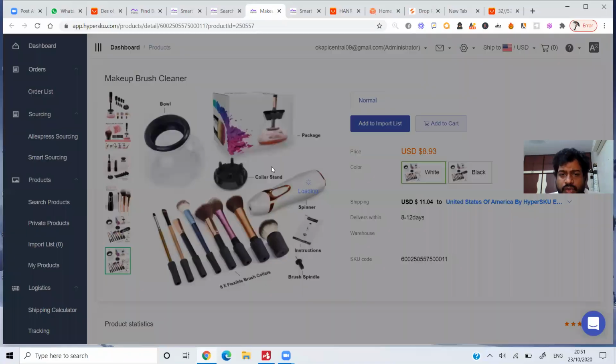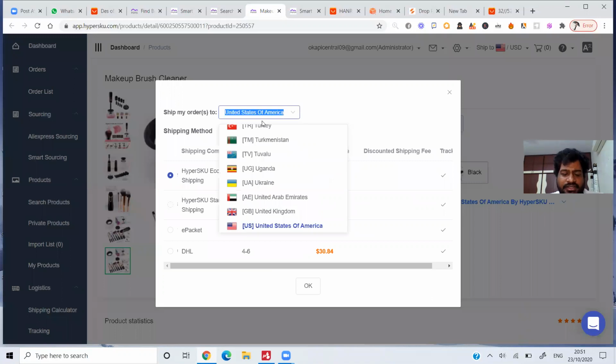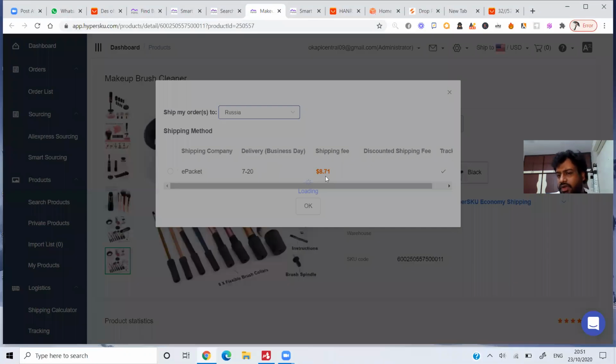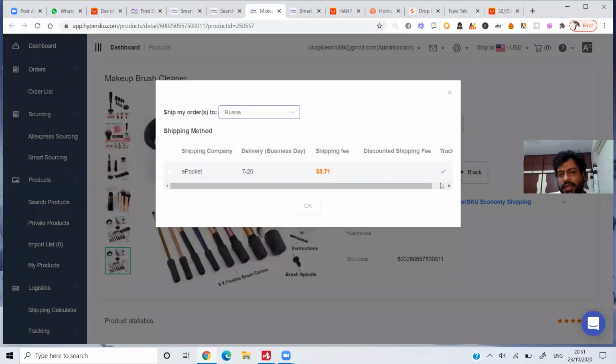But if you want to do it for a different country, for example, Russia is doing great in drop shipping now, so Russia is $8.71 only. It will give you a tracking ID as well. You can share that tracking ID with your customer as well.